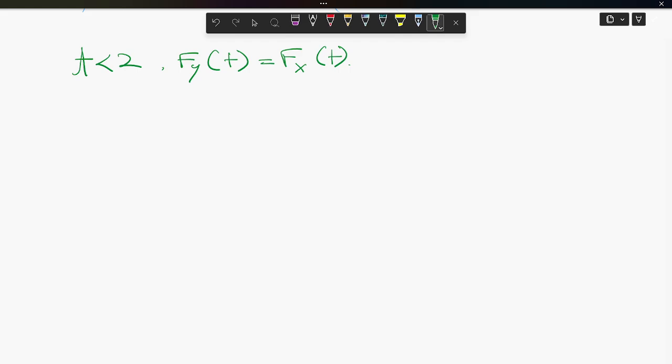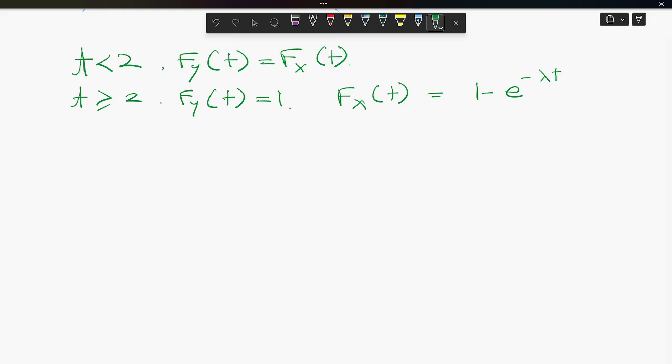Now for t greater than or equal to 2, F_Y(t) equals 1, while F_X(t) equals 1 minus e to the power minus lambda t.